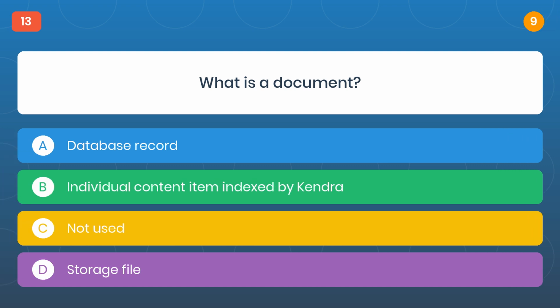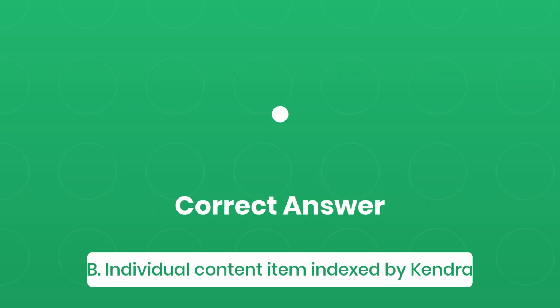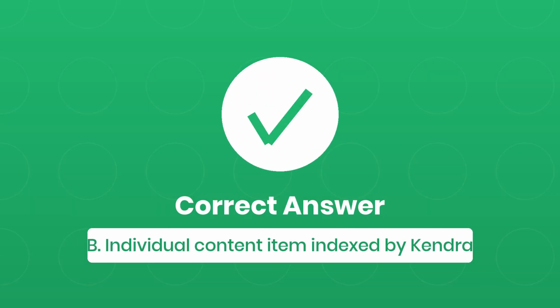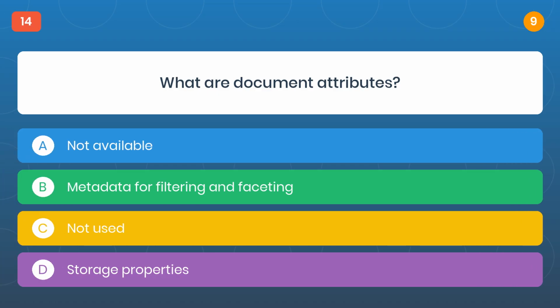Question 13. What is a document? The correct answer is B. Individual content item indexed by Kendra. Question 14. What are document attributes?